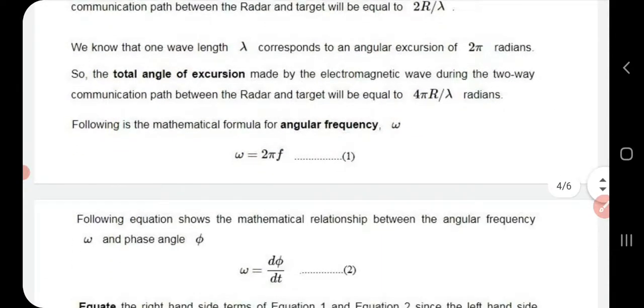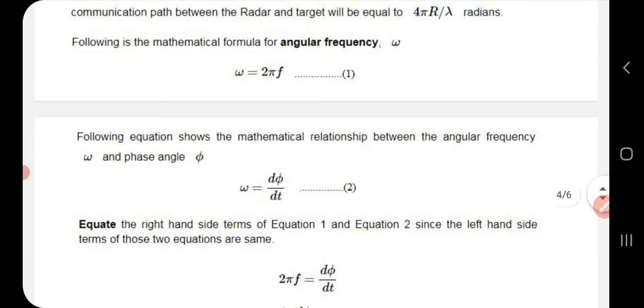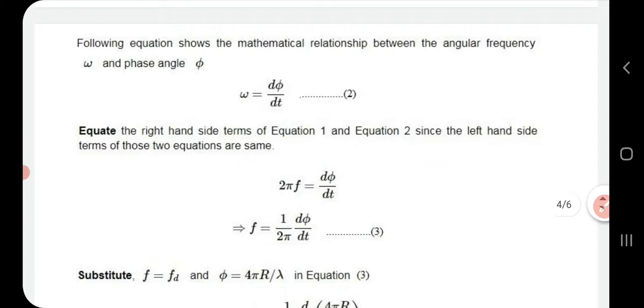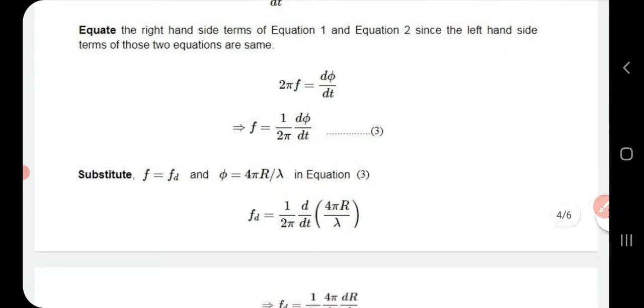Now we know the expression for angular frequency omega is 2 pi f, that is equation 1. There is a mathematical relationship between angular frequency omega and phase angle phi, given by equation 2, that is, omega is equal to the rate of change of phase angle phi, that is d phi by dt. Now equate the RHS of equations 1 and 2. So we get 2 pi f equal to d phi by dt. From that you can find f as 1 by 2 pi times d phi by dt. Let that be equation 3.